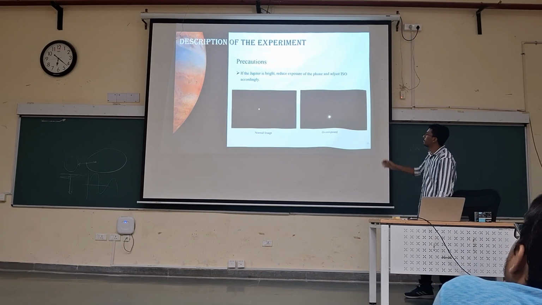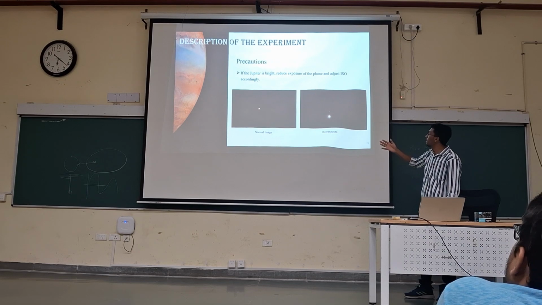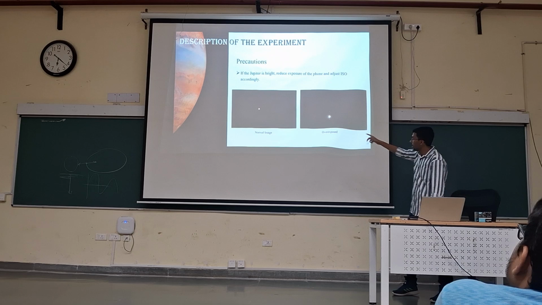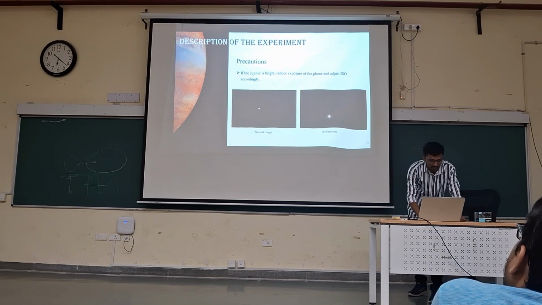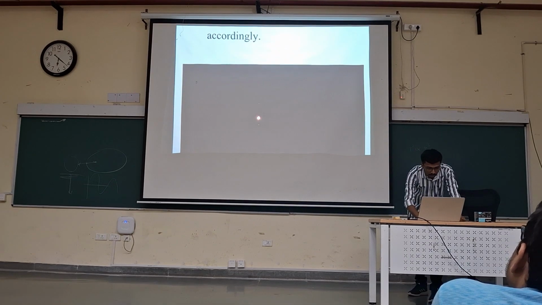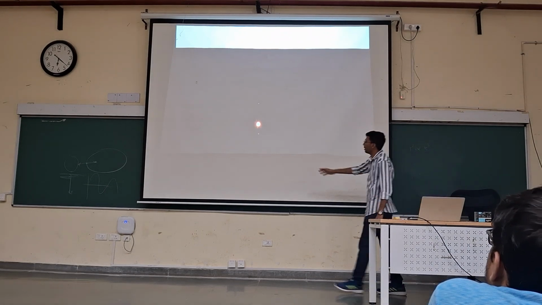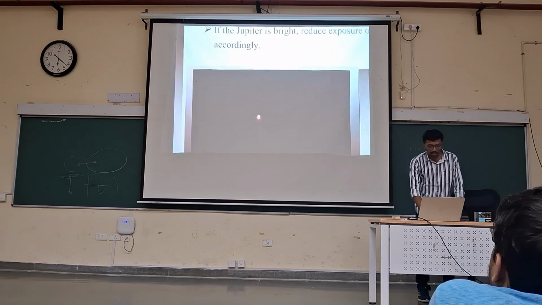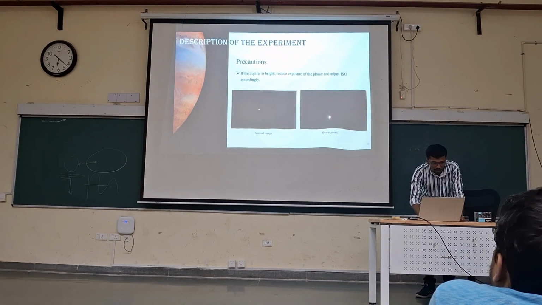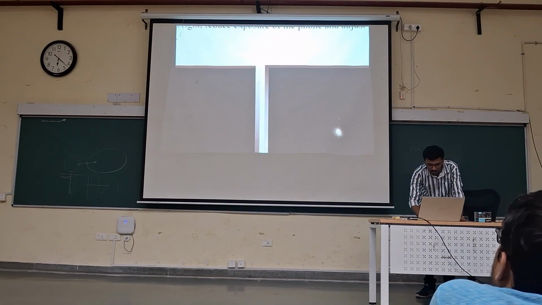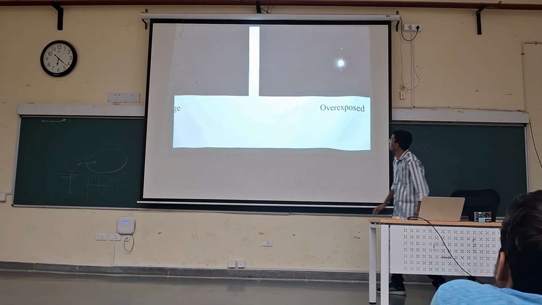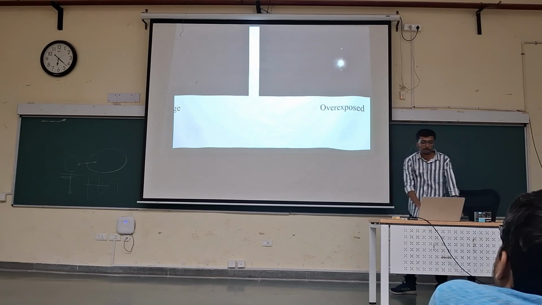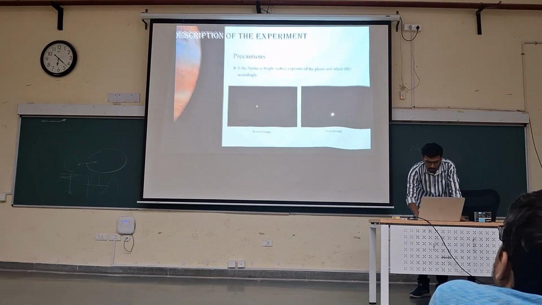After that, next thing, as I said before, we have to set exposure and ISO accordingly. Here we can see clearly in the normal image, all the moons are quite distinct and we can see them very clearly. But in the other image, which is overexposed, we can't see those moons, like the moon is completely gone in the Jupiter.